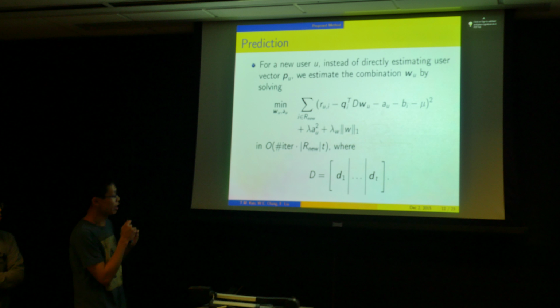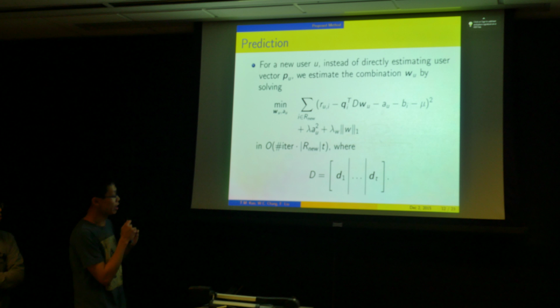The next question is how to obtain those bases. We further factorize P into D, the matrix composed of the basis vectors, and W. The optimization looks like this, the top one. The first line minimizes the difference between the ratings and the prediction. In the second line we add regularization to our model, and we also add one term to induce sparsity on the combination.